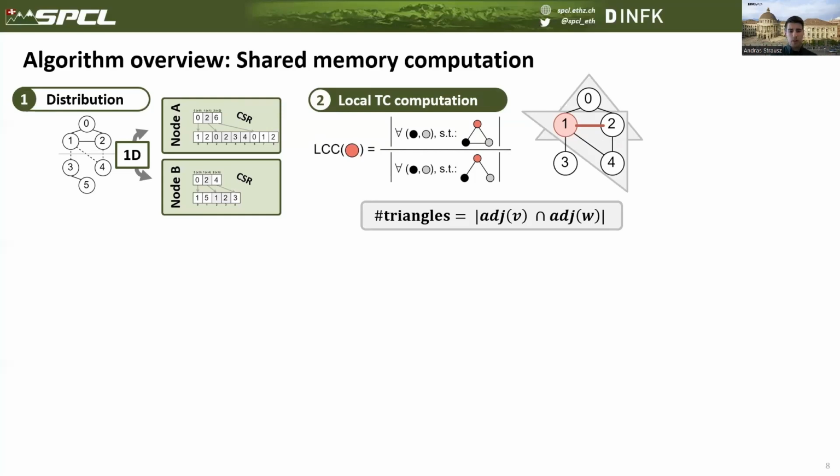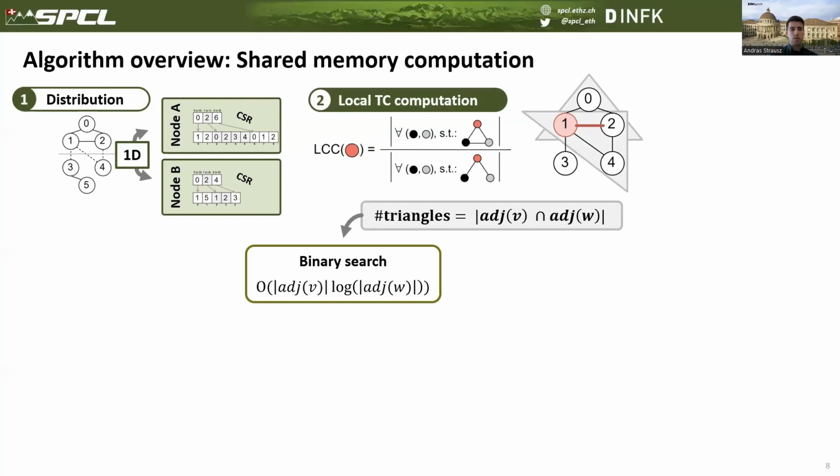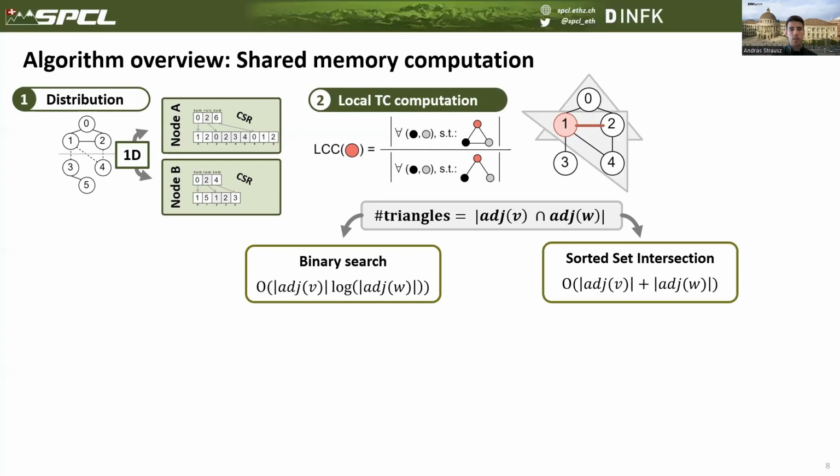And in order to compute the intersection of two neighborhood lists, we can use, among other methods, binary search, where we would issue a sequence of key lookups where keys come from one of the neighborhood arrays and then are searched in the other neighborhood array, or sorted set intersection, where we would traverse both arrays at the same time, comparing the elements and counting the common ones.